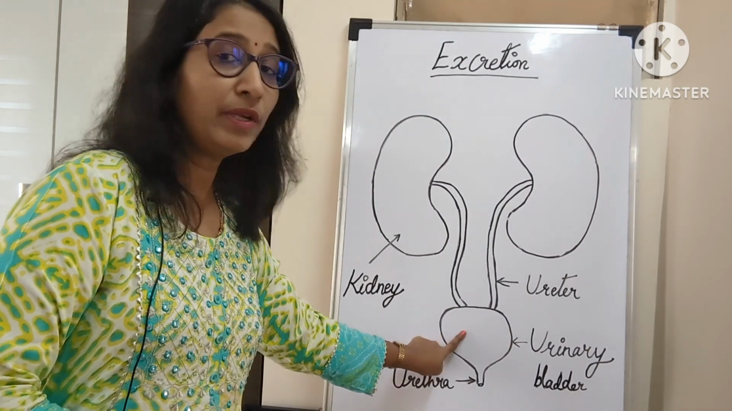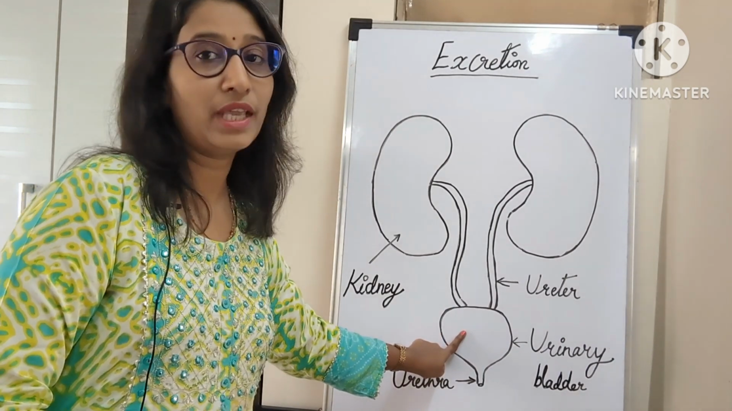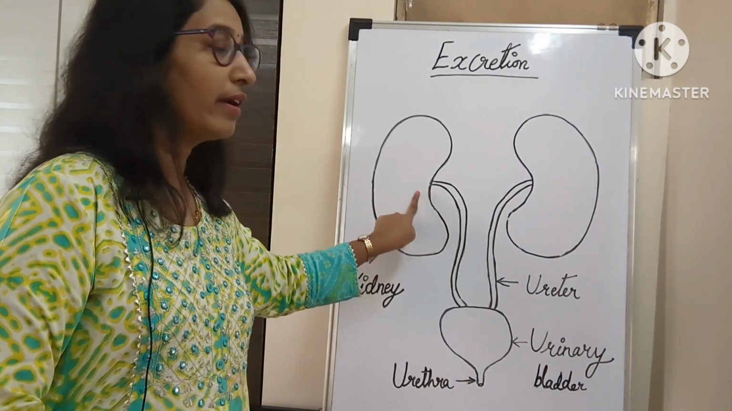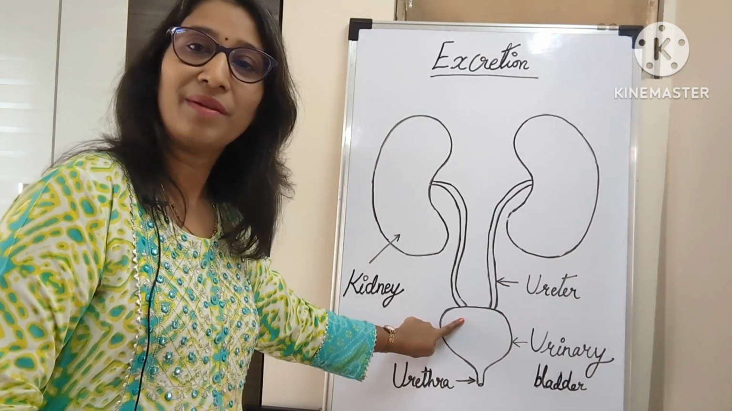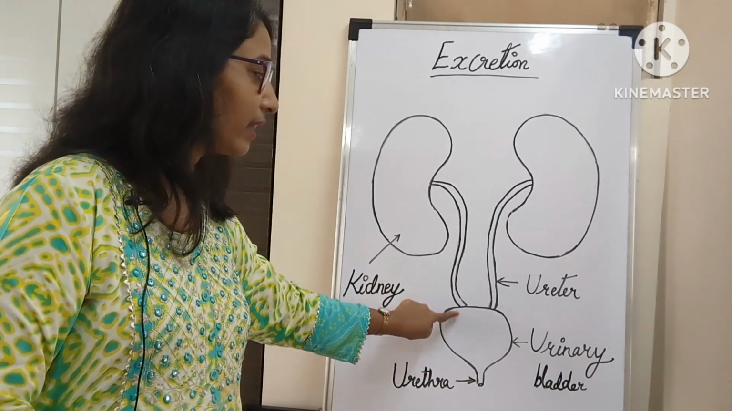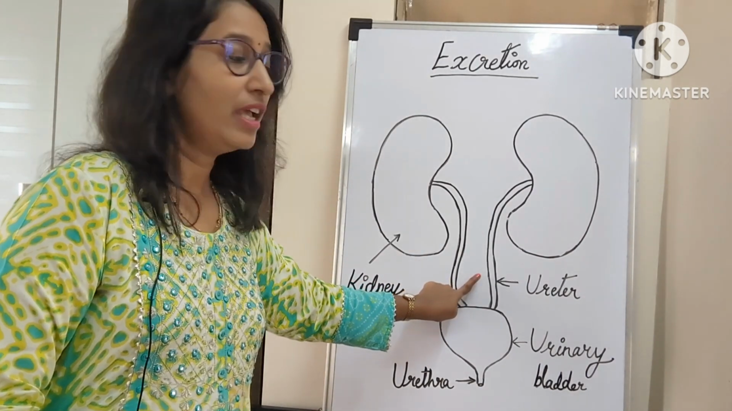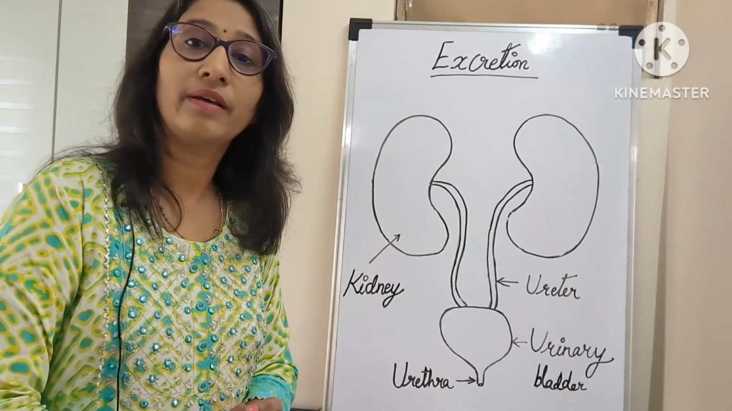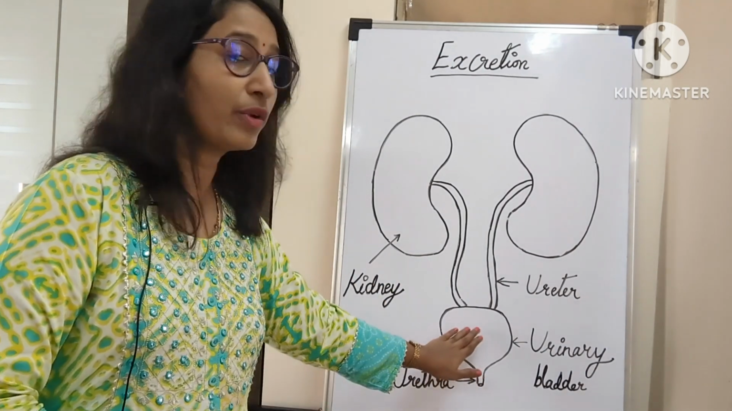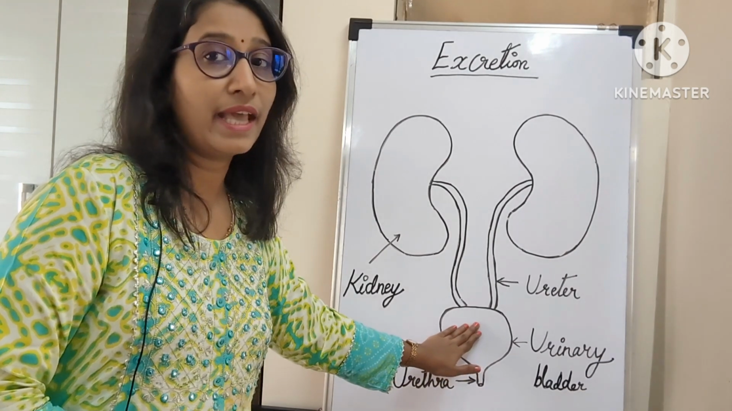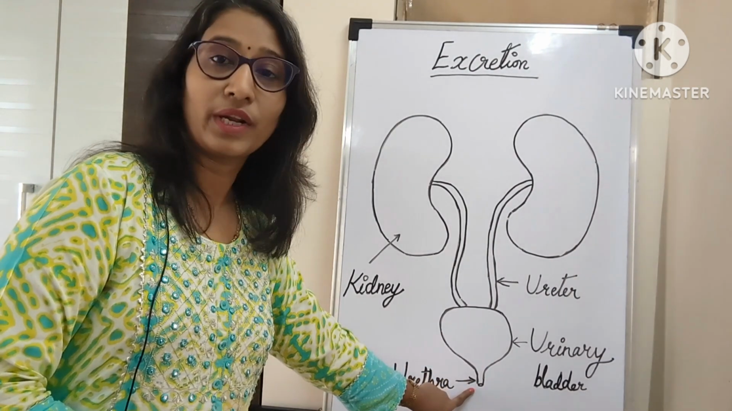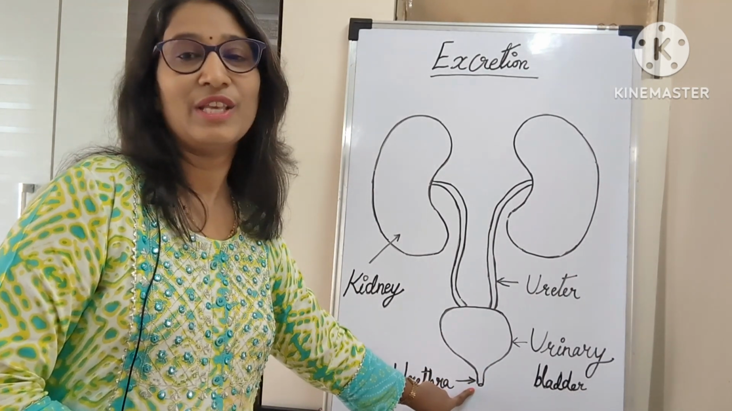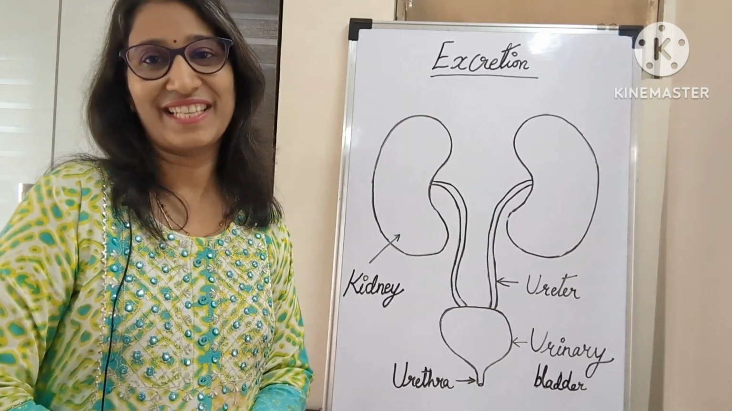Then it comes into the urine bladder. This ureter connects the kidney and the urine bladder. ये दोनों को connect करता है हमारा ureter. Now the urine bladder is a temporary storage place for urine. यहाँ पर urine temporary store होती है, and then it is released out through the urethra out of the body. So this was about the excretory system.